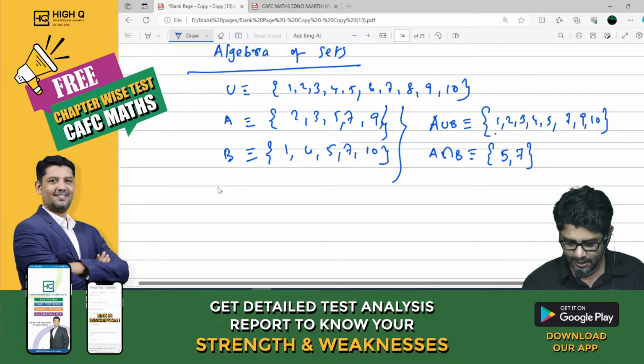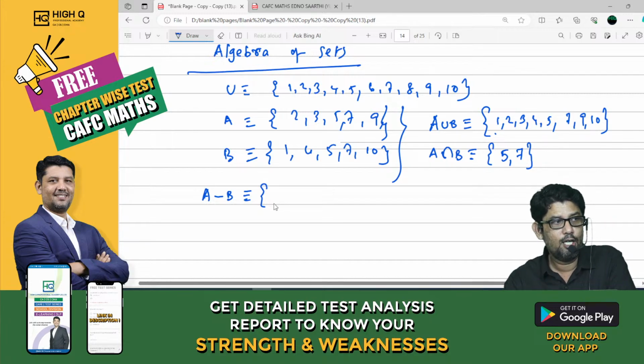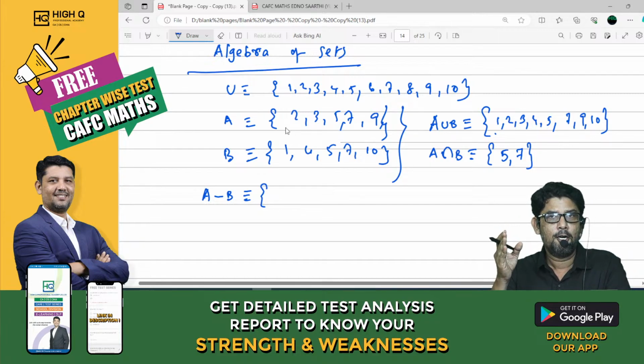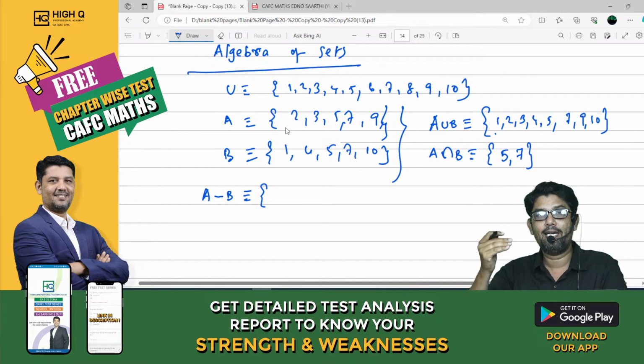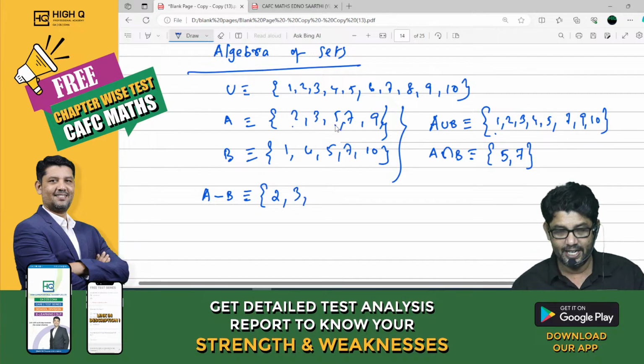Excellent. Next step. What is meant by A minus B? I will tell you what is A minus B. We need to write all the elements of A except the elements common between A and B. Listen here. 2, we can write. 3, we can write. 5, sir, 5 is there in B, so cancelled.